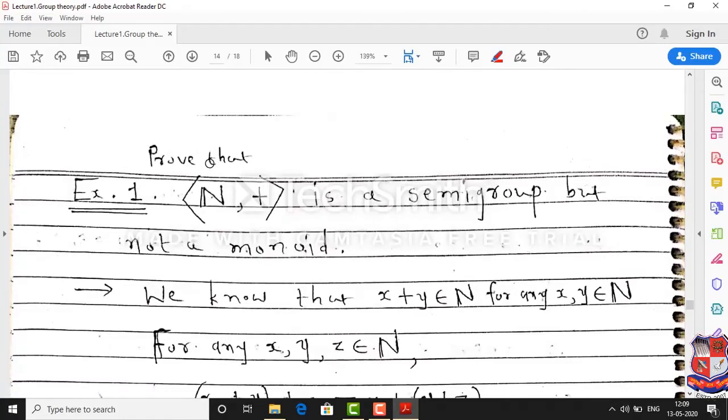Example: we can prove that the set of natural numbers is a semigroup with respect to the addition operation, but it is not a monoid.